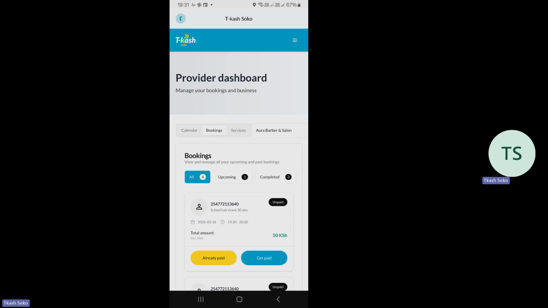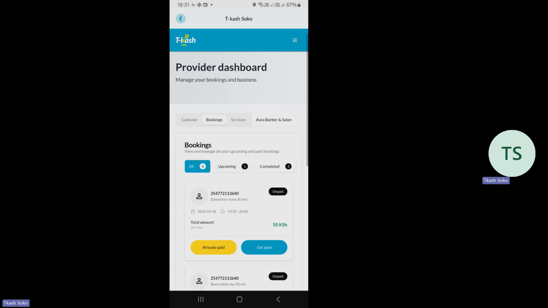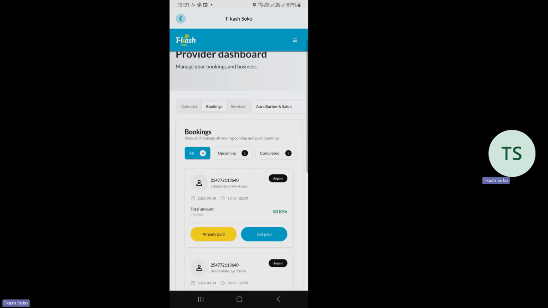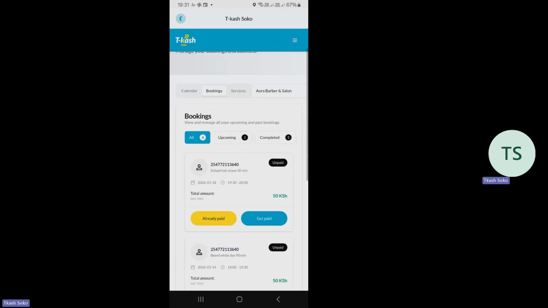So bookings zenye niko nazo, all of them are 4. The upcoming is 1. The completed are 3. So ukiona hizi completed inamaanisha like these people have already come and have already been offered the services already. Yani wameshakuja, wameshafanywa services zao. Upcoming booking ni yenye sasa iko upcoming, like inakuja, mtu amesha book. So you're able to see it here.